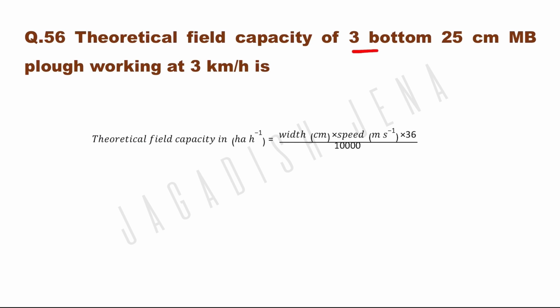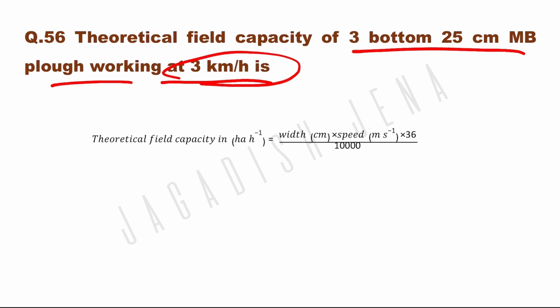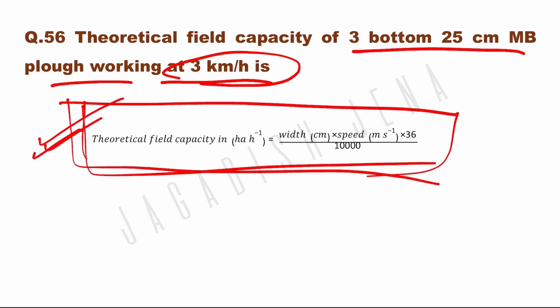Theoretical field capacity of a 3 bottom 25 cm MB plow working at 3 km per hour, you can calculate with this formula, that is theoretical field capacity in hectare per hour is width in centimeter into speed in meter per second into 36 divided by 10,000.